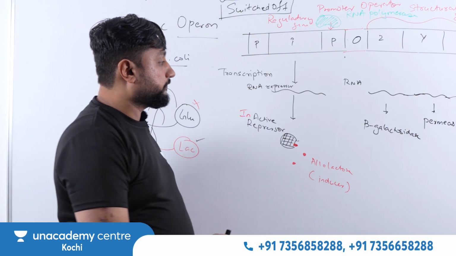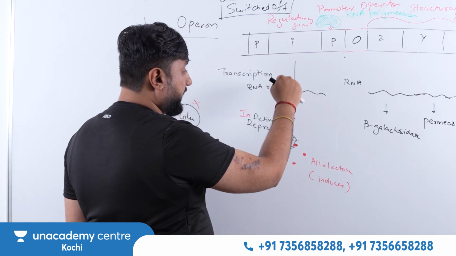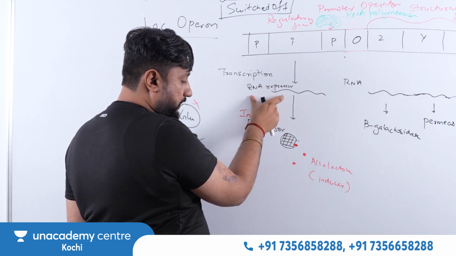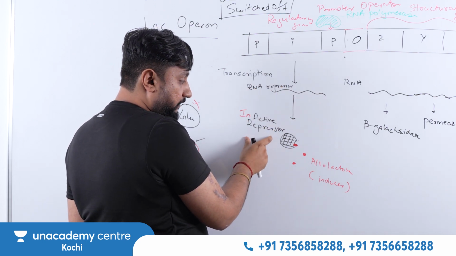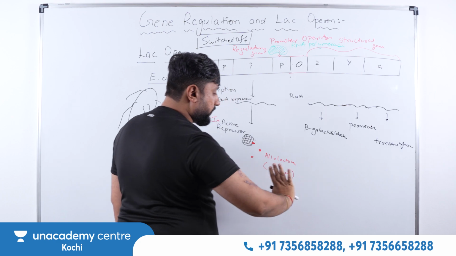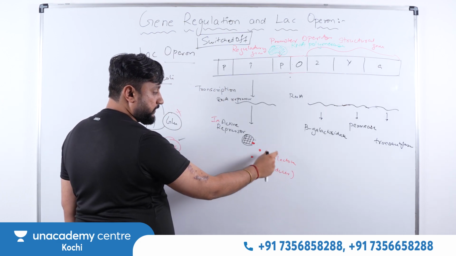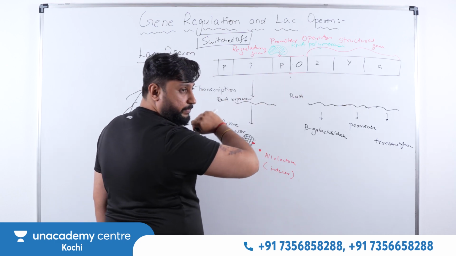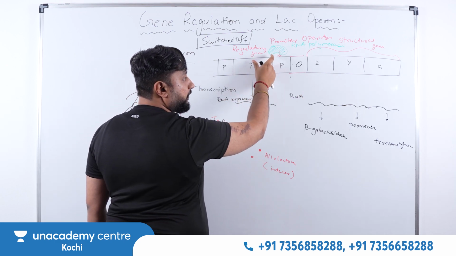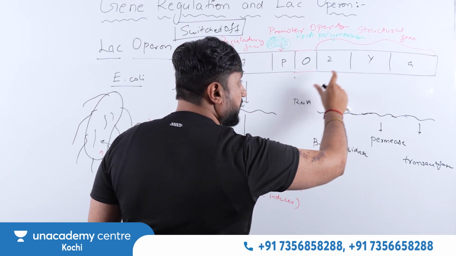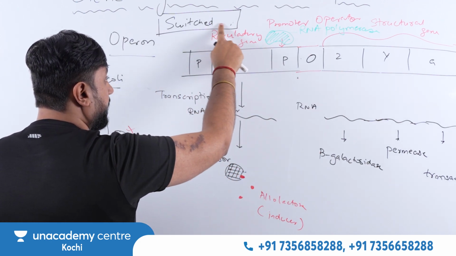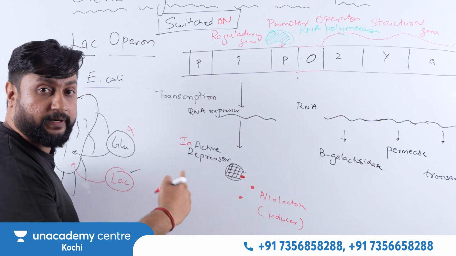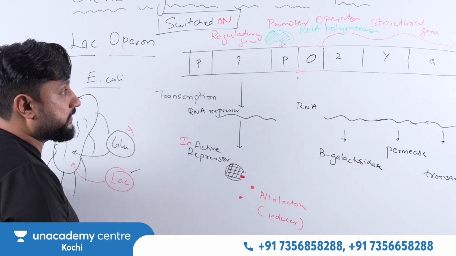We said that, again I am repeating, listen, when the regulatory gene makes the RNA repressor, from that RNA repressor they will make the active repressor. Now lactose is available, no glucose, so allolactose will bind with the active repressor and make it inactive, so it is no longer able to bind with the operator. So now what will happen? RNA polymerase is able to do the transcription. So now the gene is in which state? It is in a switch on state. You have regulated the gene.